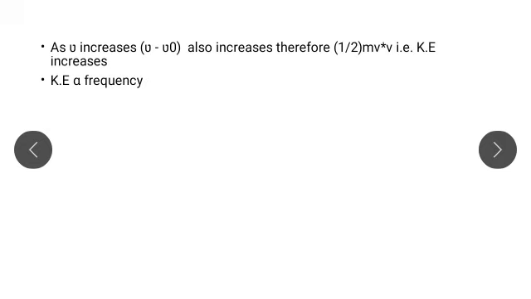It is observed that as nu increases, that means if the frequency of radiation increases, then nu minus nu 0 also increases, and therefore half m v square, the kinetic energy, also increases. Therefore we write: kinetic energy is directly proportional to frequency. The meaning is that as the frequency of radiation increases, kinetic energy also increases.